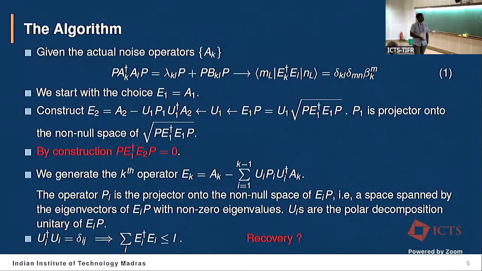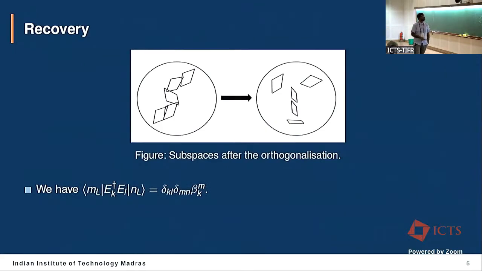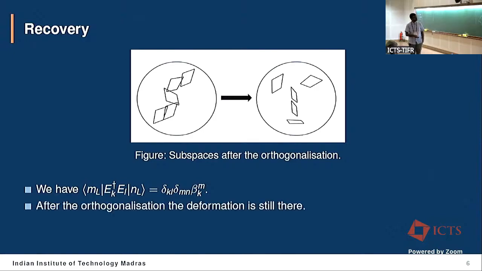So again, what is the recovery? The aim is that I started with these pictures where my subspaces are overlapping. After the algorithm, I have ended up with these pictures where my subspaces are non-overlapping, and my new set of Kraus operators satisfies these conditions, but the deformation is still there.